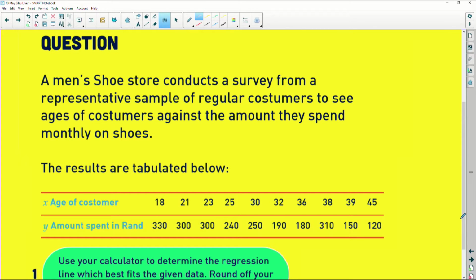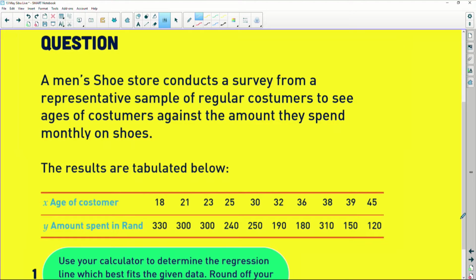Right. It says to us, a men's shoe store conducts a survey from a representative sample of regular customers to see ages of customers against the amount they spend monthly on shoes. The results are tabulated below. All right, so there is a table that gives us data. It's basically age versus the amount of money that is spent.